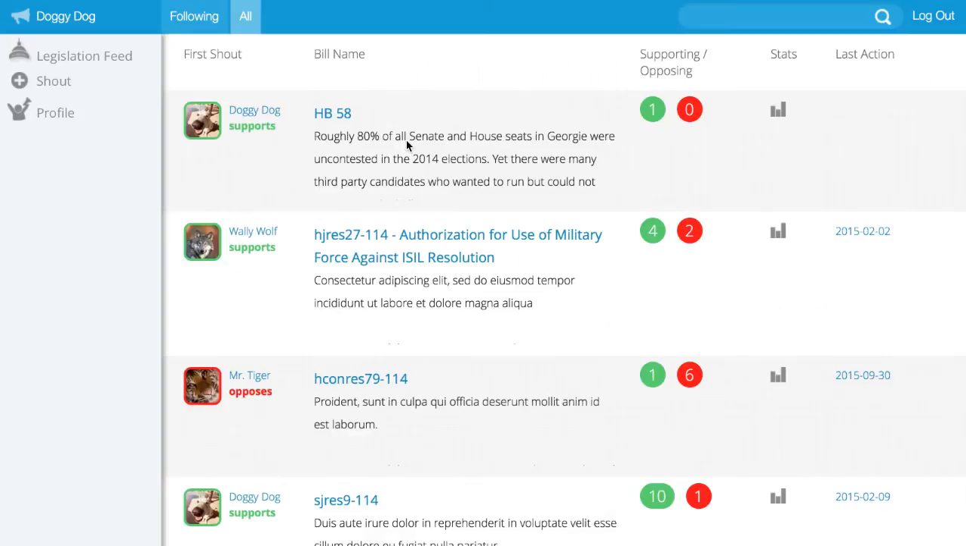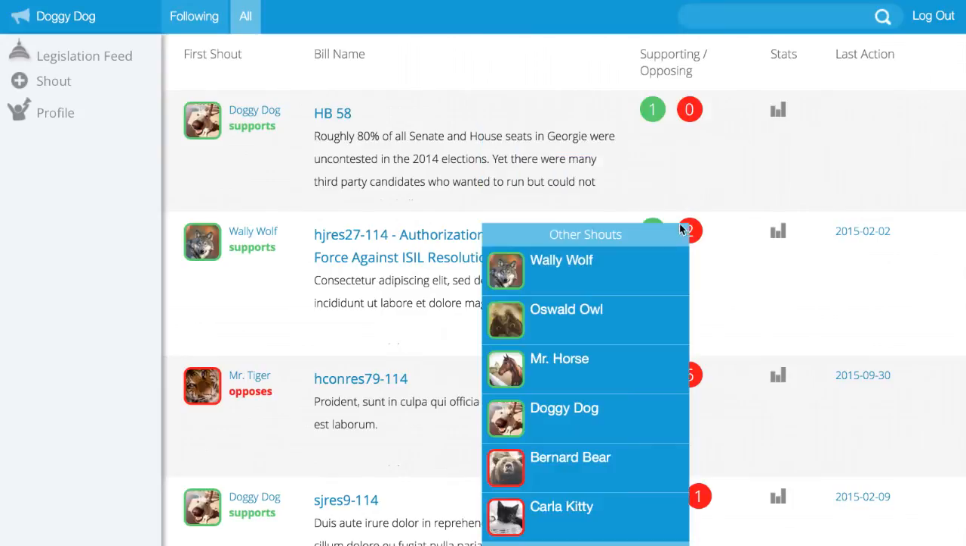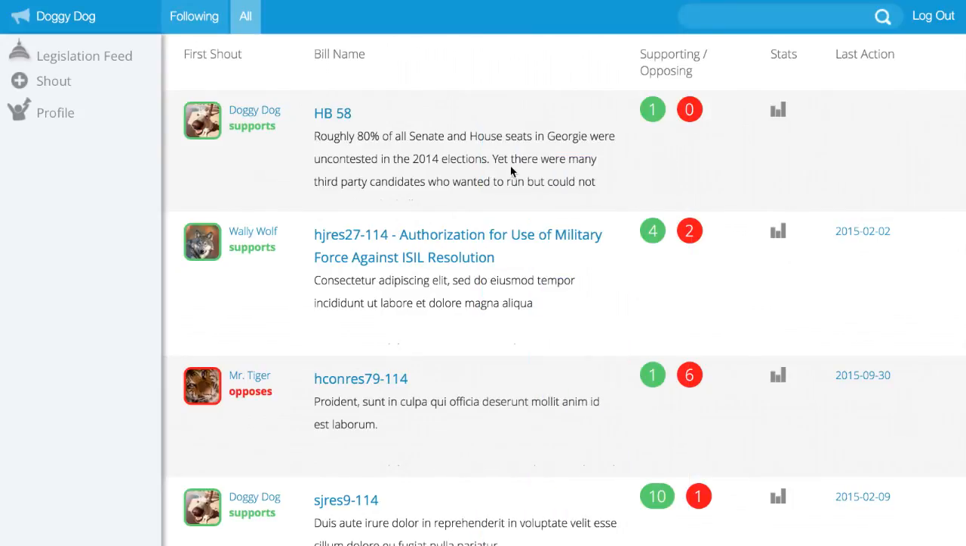Now if someone else posts on it, then it won't fill up the feed again. We won't see two HB 58s. You'll just see either the one tick up to 2, or if someone's against it, you'll see the red go to 1. And that is the core functionality of the web portion of People's Voice, and the portion that the mobilizers or political activists will use heavily. Now we're going to go on and see what it looks like in the app for the interested bystanders.